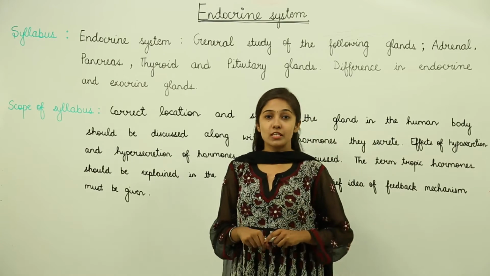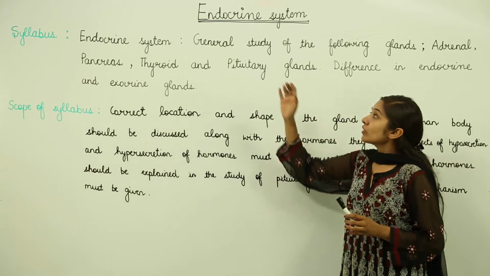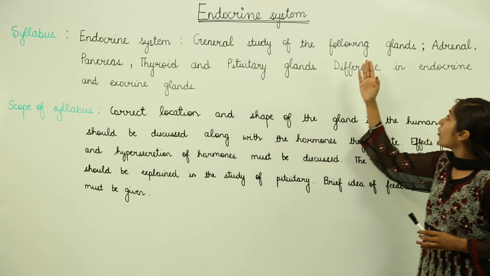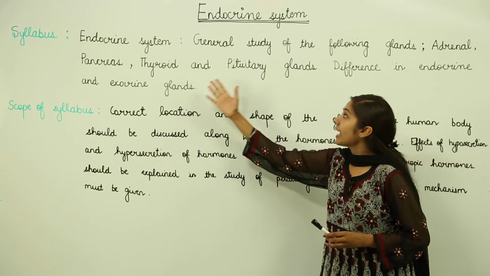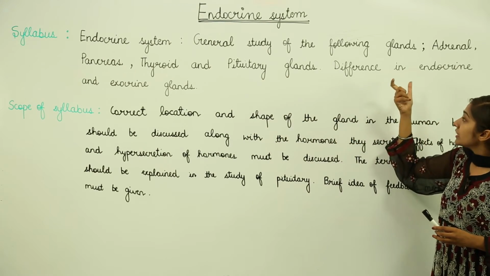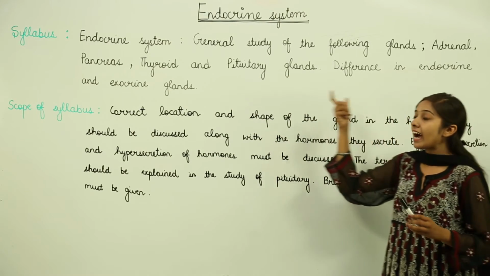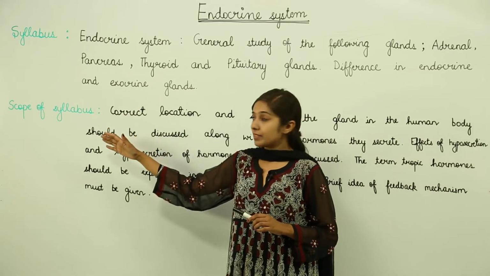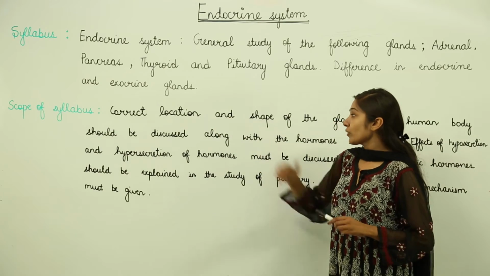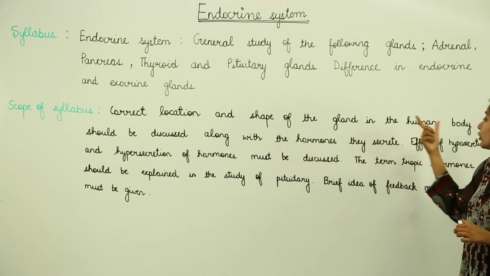what is the scope of your syllabus. We will be discussing the endocrine system, the general study of the following glands, that is the adrenal gland, the pancreas, the thyroid and the pituitary glands. We will also discuss the difference in the endocrine and exocrine glands. Then what is the scope of your syllabus? We will see the correct location and shape of the gland in the human body.